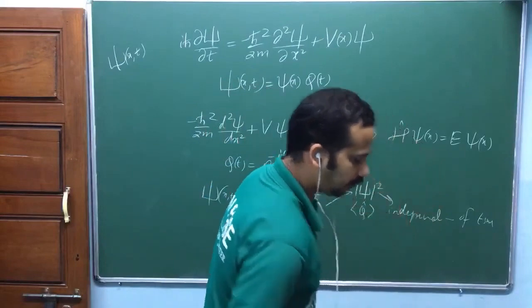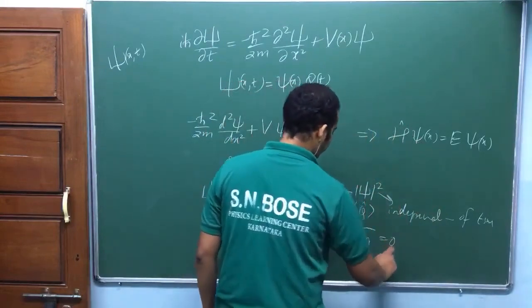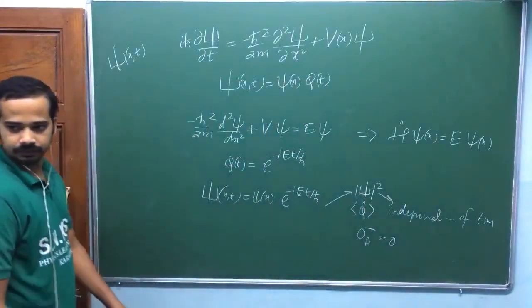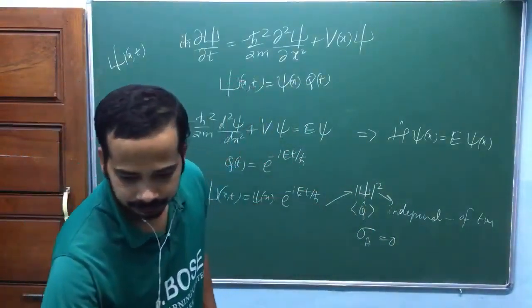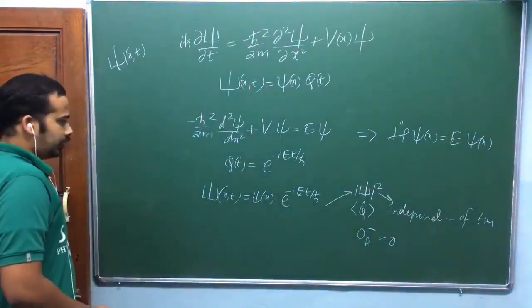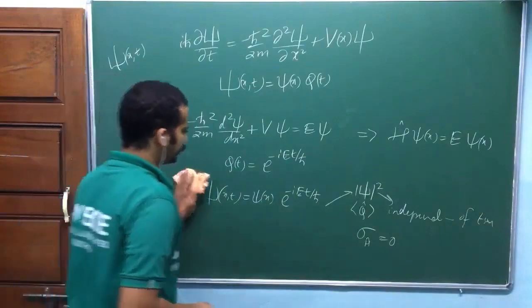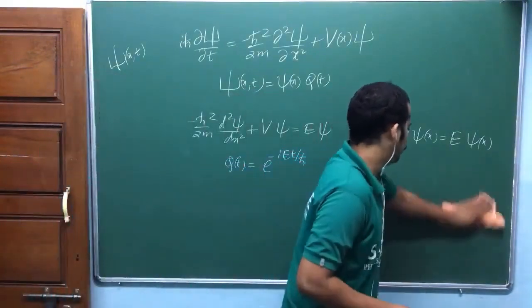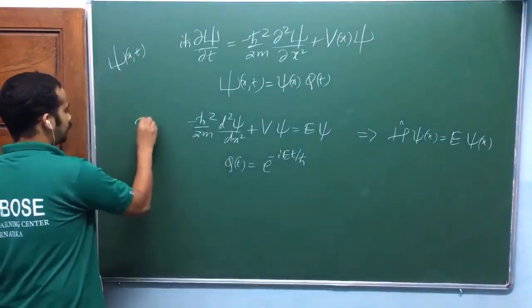So then what else? Sigma H is 0. Am I right? Definite energy states. Like that, we have seen the properties of this one, isn't it? Yeah. So then again we found one more thing when we solve this one, when we solve this time independent Schrodinger equation, TISE,